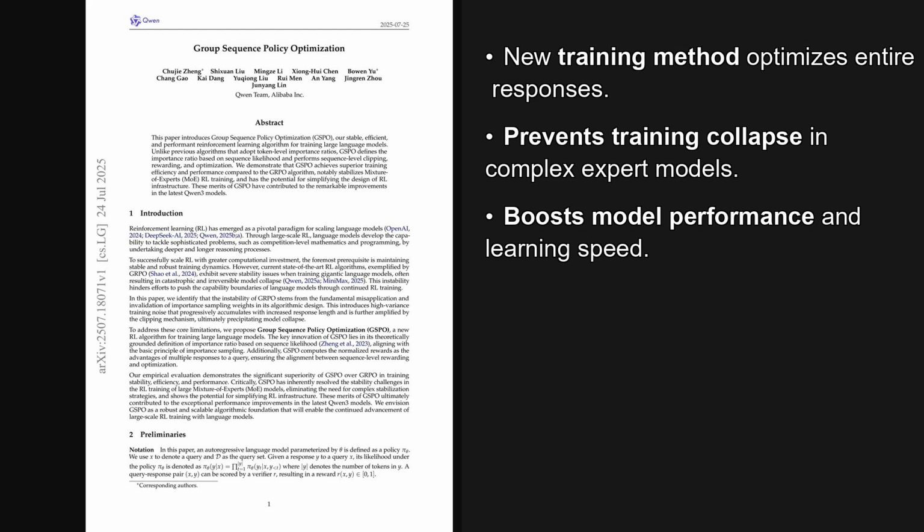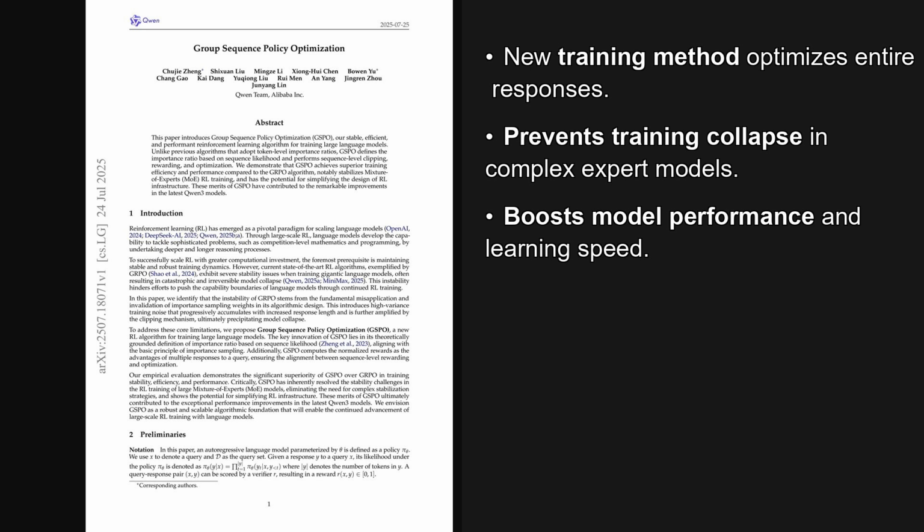I'm Alex, and today we're looking at a paper from the Hugging Face trending list, published on July 24th, 2025, so just yesterday. This paper introduces a new reinforcement learning algorithm that aims to solve major stability problems when training very large language models, especially complex ones like mixture of experts models. The paper is titled Group Sequence Policy Optimization, and the implications for model training are quite significant.